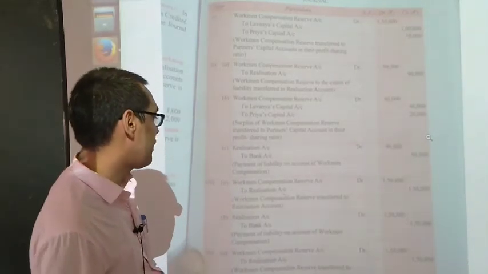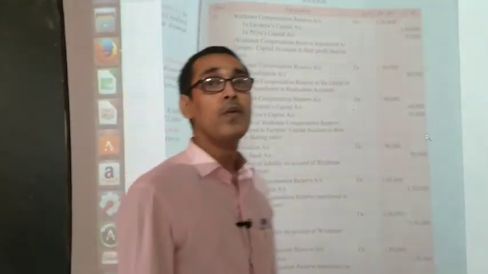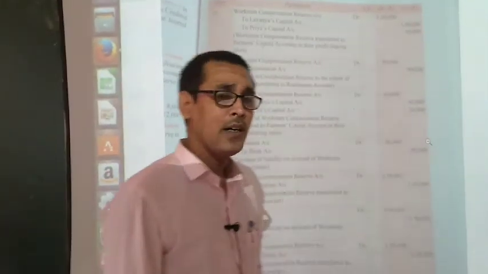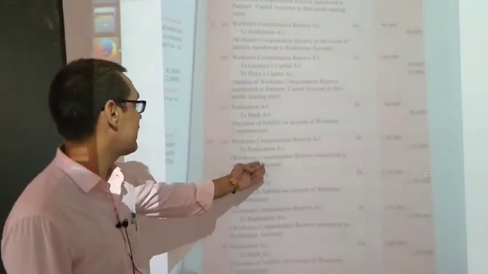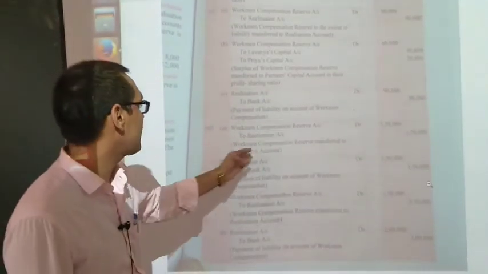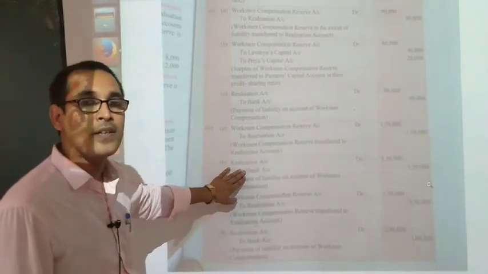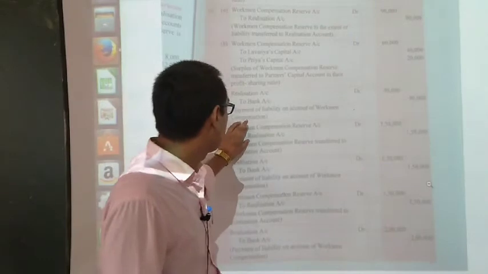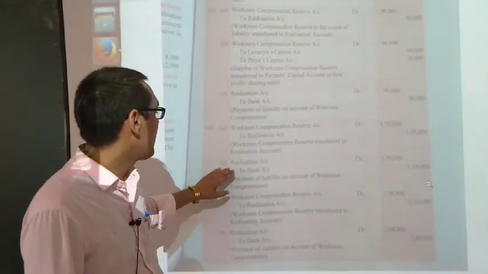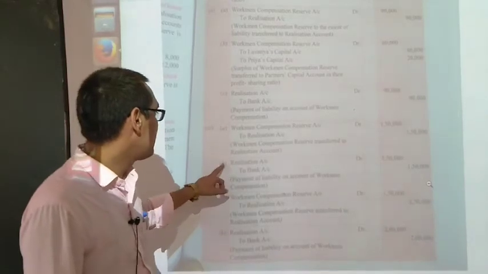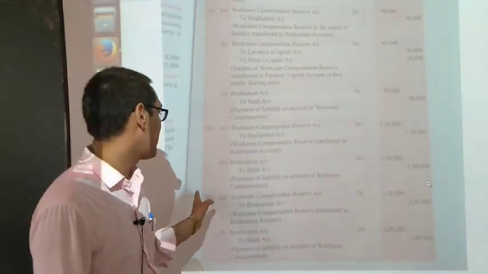There is a claim of 1,50,000 and also WCR is about 1,50,000. Then the whole amount should be transferred to the realization account. Workman compensation reserve account debit to realization 1,50,000, and this is the payment entry. After transferring the claim, we have to pay that claim, and when we pay, the entry will be realization account debit to bank. It is shown in the debit side of the realization account.